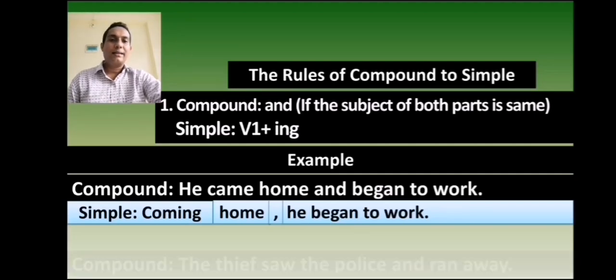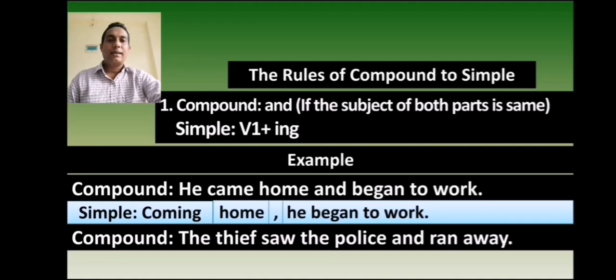See another example. The thief saw the police and ran away. In this sentence, the thief saw the police is the first independent clause. The thief ran away is the second independent clause. The subject of both clauses is the same and these clauses are joined by the coordinating conjunction and.